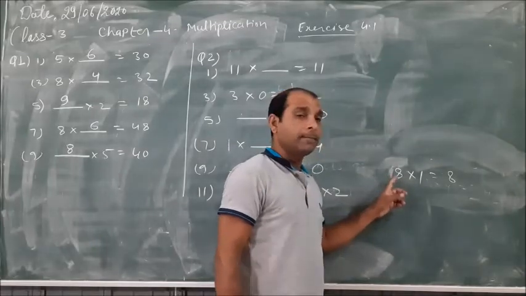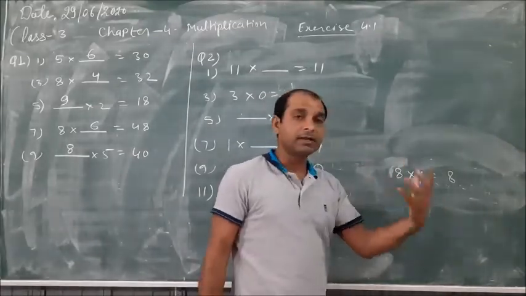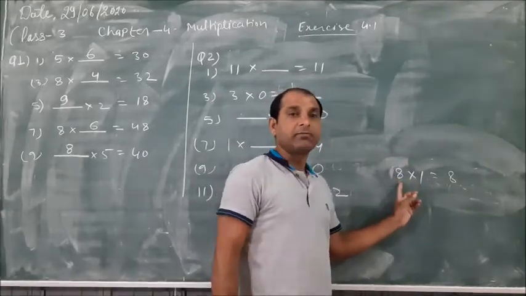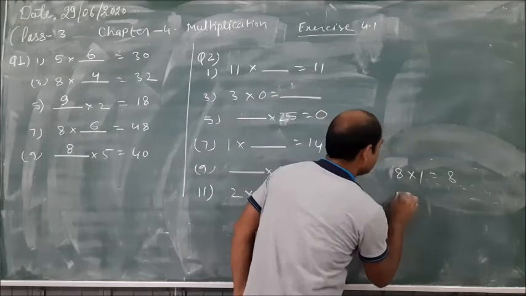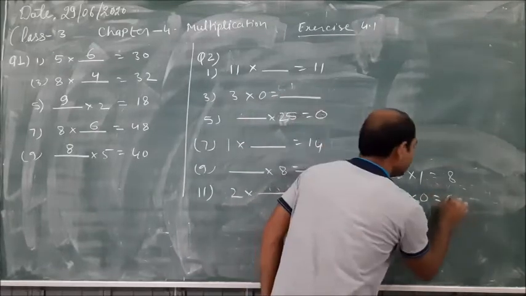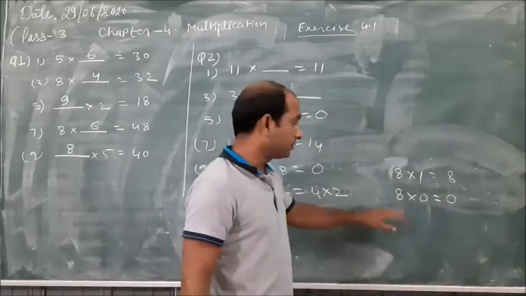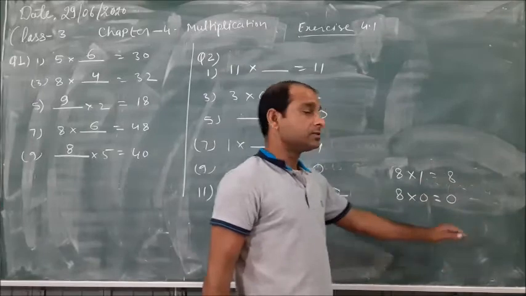When we multiply by 1, the answer is always the number itself. When we multiply by 0, your answer is always 0.